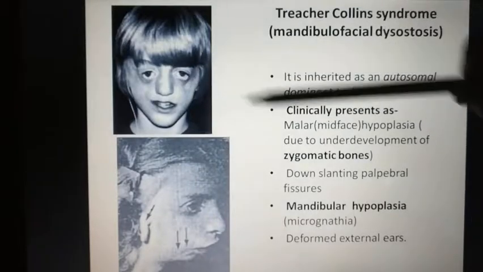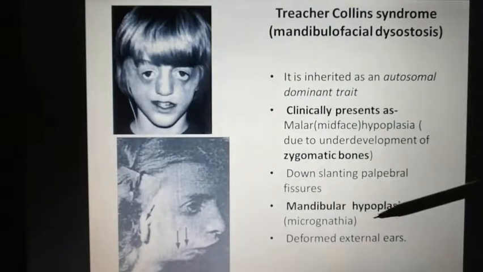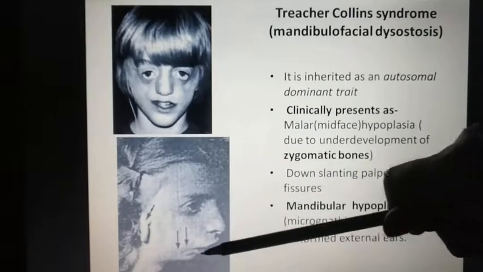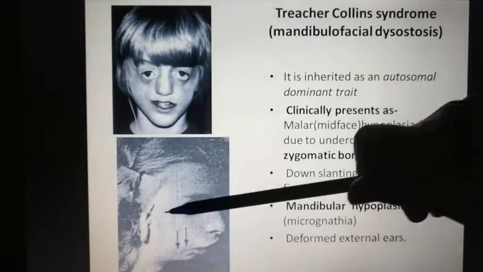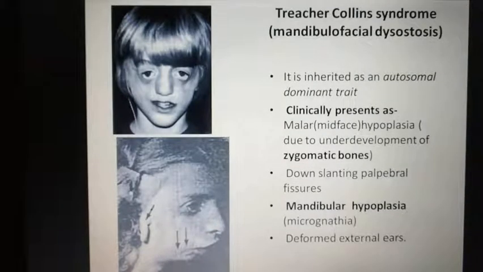Down slanting eyes here, and because of mandibular hypoplasia there will be micrognathia, meaning the lower jaw will be very small, and external ears will also be deformed because the external ear develops from the first and second arch. So there will be mandibular and zygomatic hypoplasia that will lead to malar hypoplasia, down slanting palpebral fissure, and micrognathia with deformed external ear. So this was Treacher-Collins syndrome.